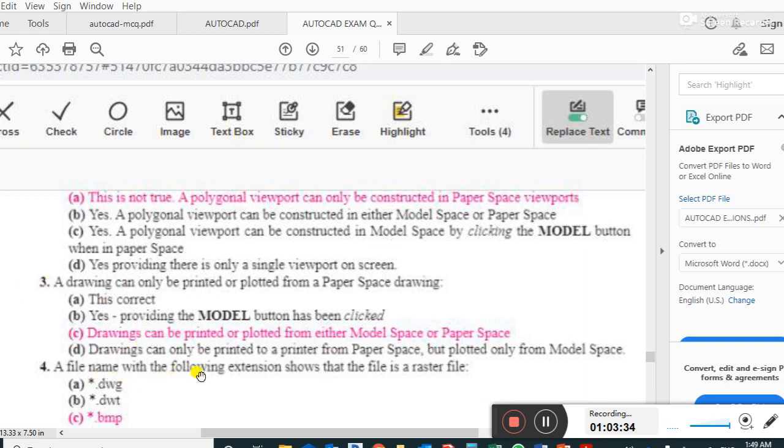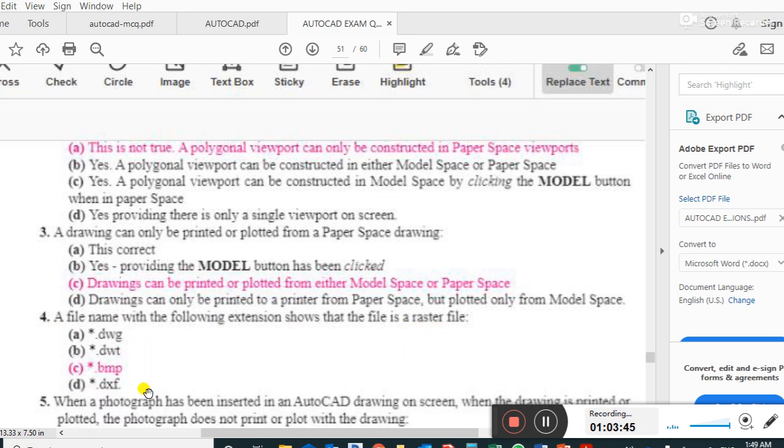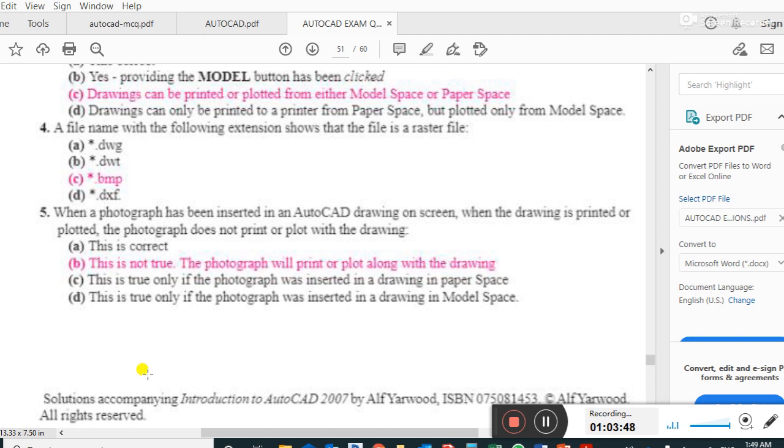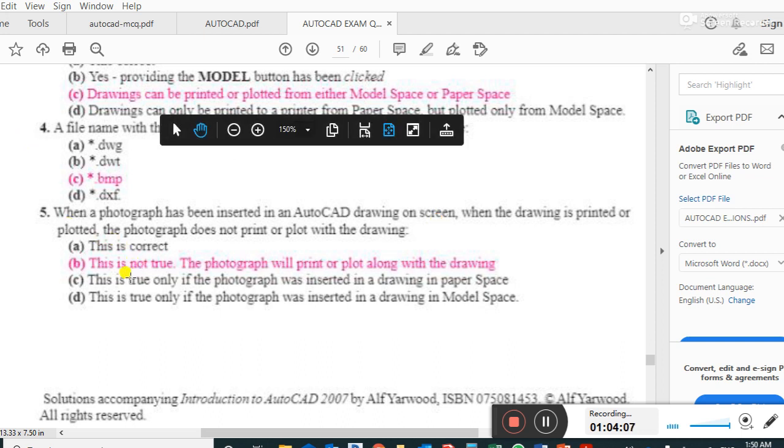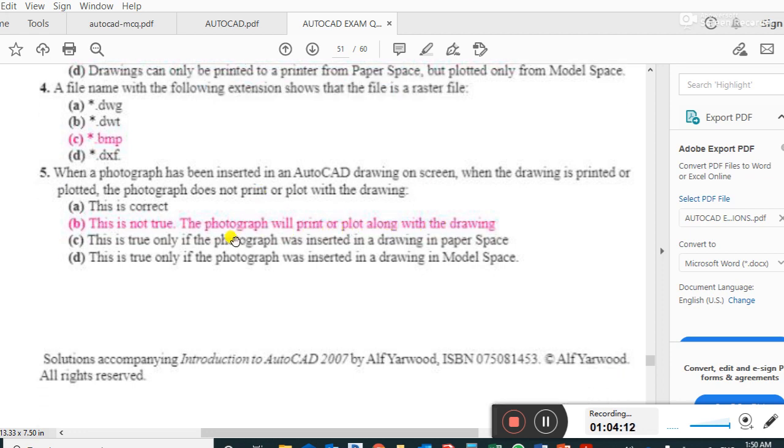A file name with the following extension should be a raster file. BMP is a raster file. When a photograph has been inserted in an AutoCAD drawing on a screen, when the drawing is printed or plotted, the photograph does not print or plot with the drawing. This is not true. The photograph will print or plot along with the drawing. Right answer.